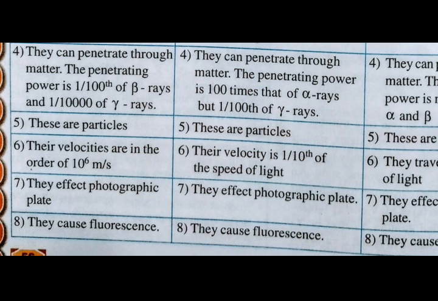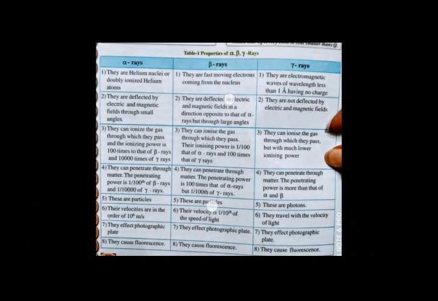And all of them cause fluorescence. What is fluorescence? There is a fluorescent screen, and if this radiation falls on the fluorescent screen, where it illuminates, it creates a bright spot. That is what we call fluorescence. So all three create fluorescence. That is about the properties of alpha, beta and gamma particles.